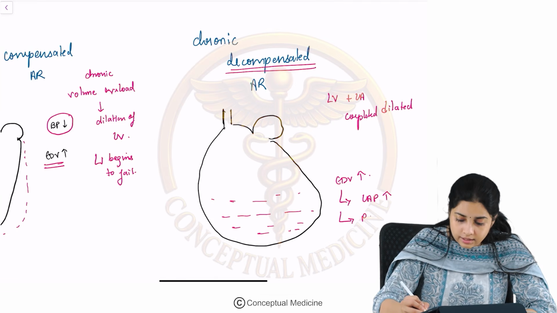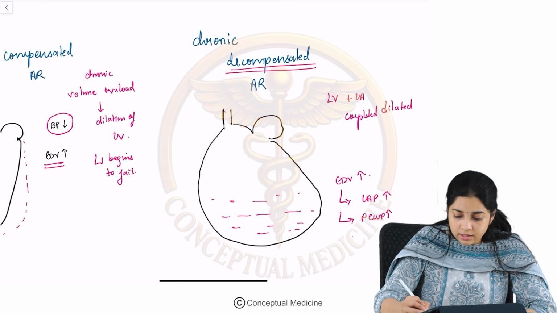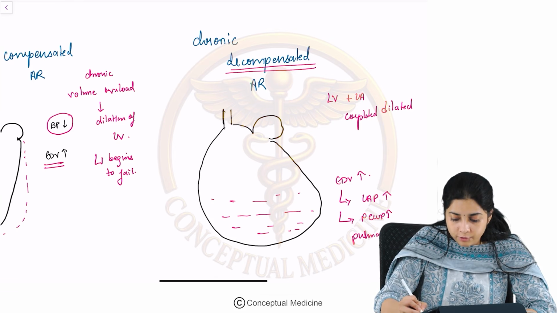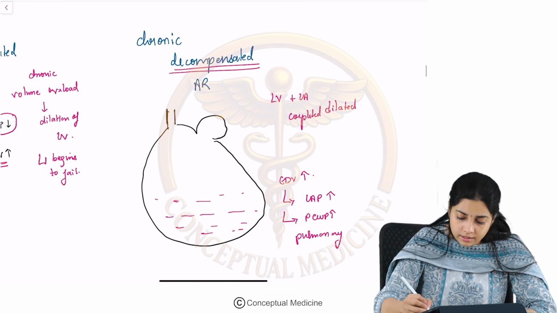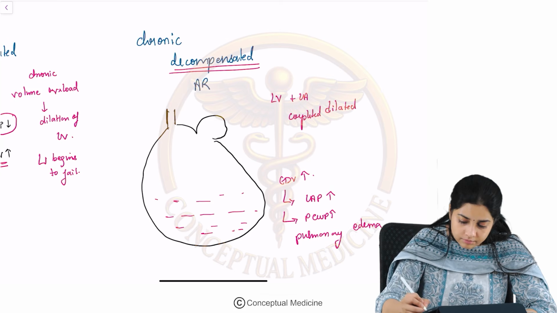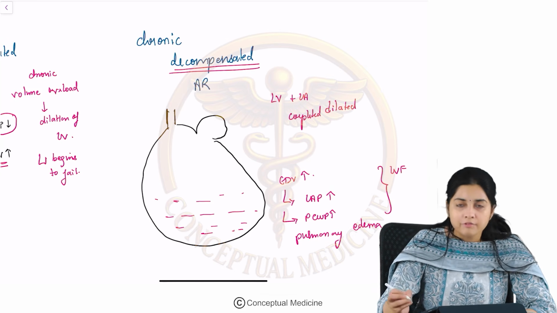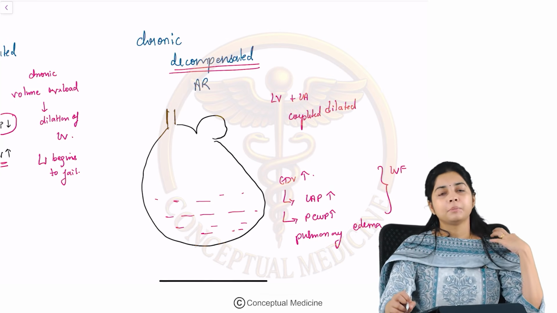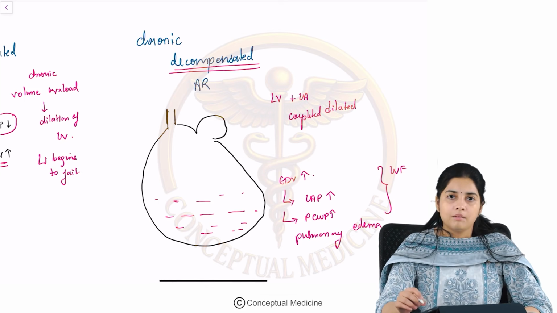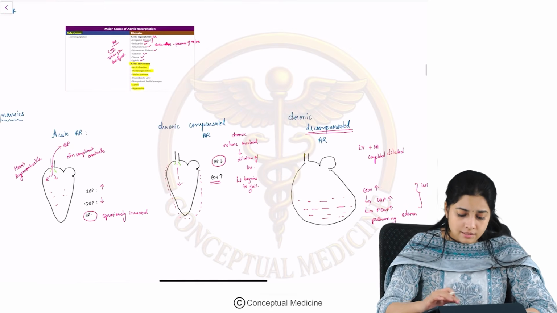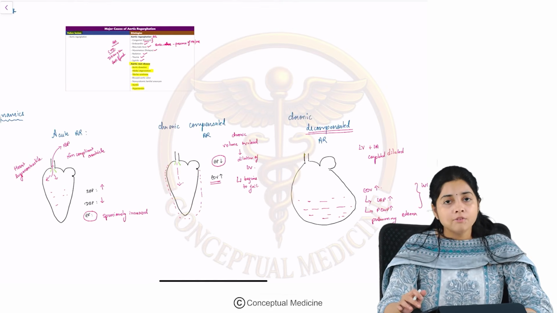That means that the pulmonary capillary wedge pressure can increase, and with LV failure, there can be development of pulmonary edema and dyspnea. Fine. So this is about the hemodynamics of AR.